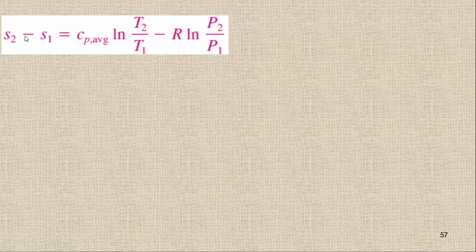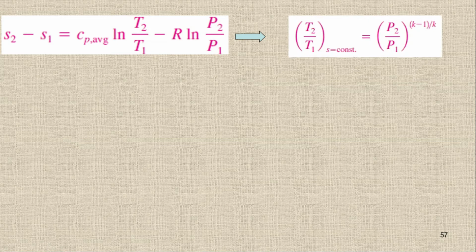We have S2 minus S1 equal to 0, and then if I shift this one to the other side and solve all this, I will get this one. So it will become T2/T1 equal to (P2/P1)^((k-1)/k). You can prove this one by yourself.